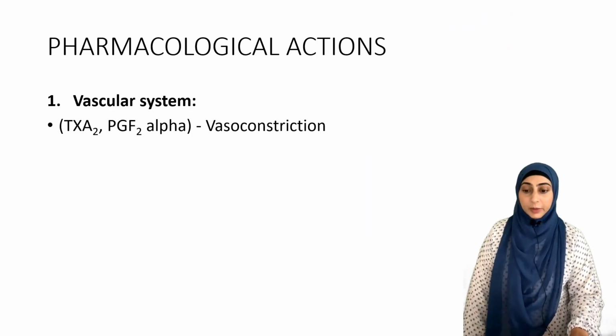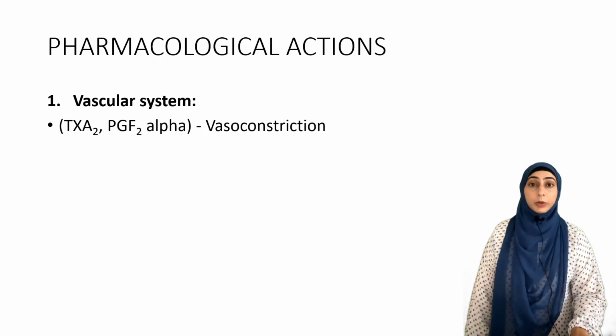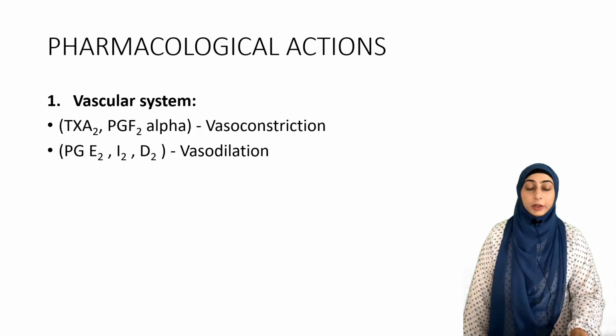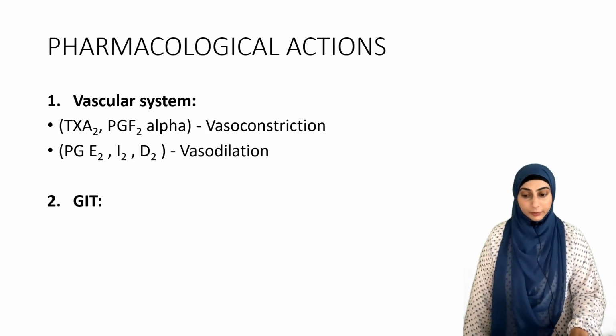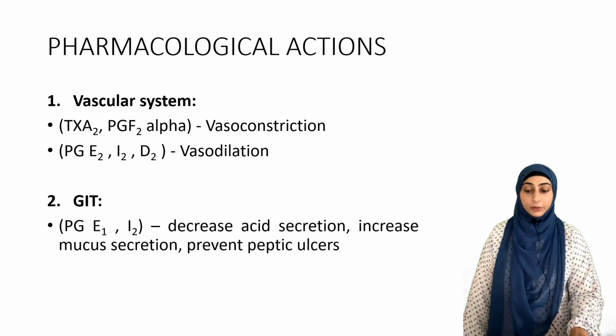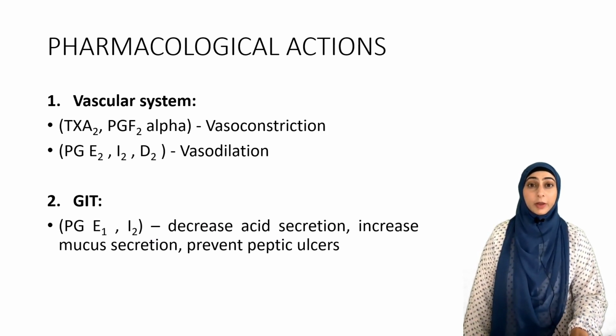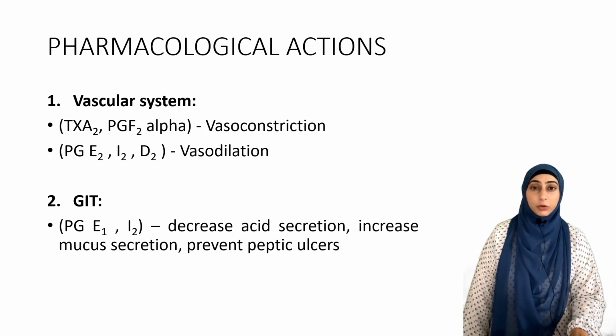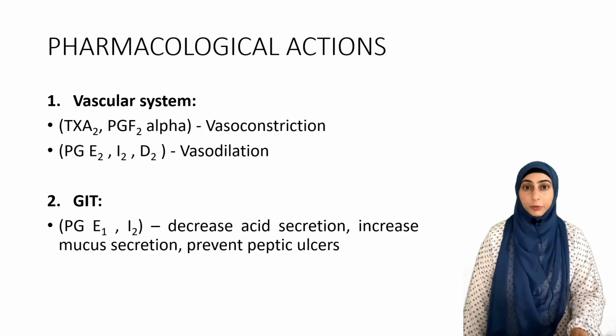Vascular system में अगर हम देखें तो thromboxane A2 and F2 alpha are going to cause vasoconstriction, whereas PGE2, I2 and D2 are going to cause vasodilation. Gastrointestinal system में E2 and I2 are going to decrease the acid secretion, increase the mucus secretion and prevent the formation of peptic ulcers. They are also called gastroprotective prostaglandins.